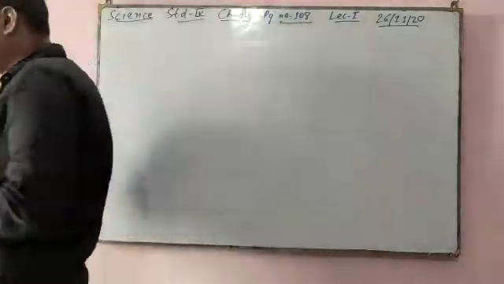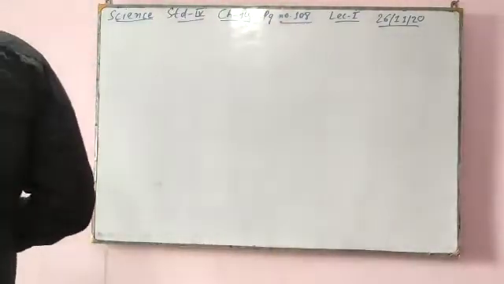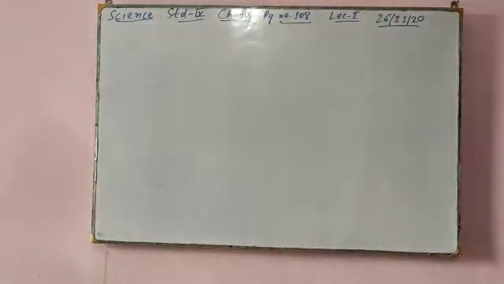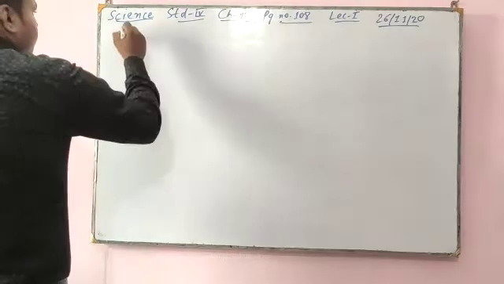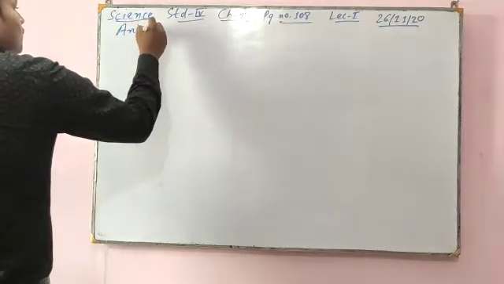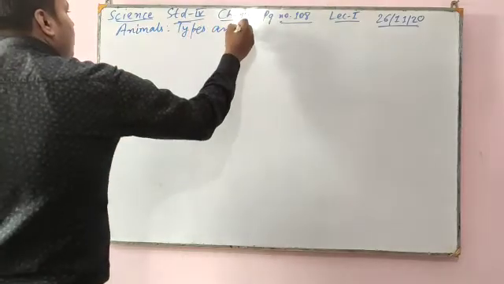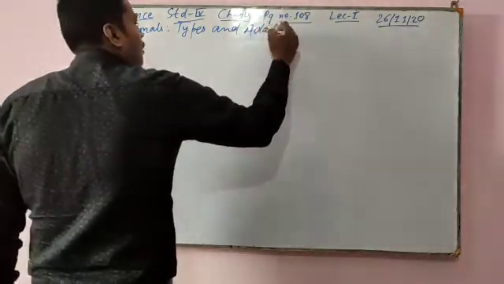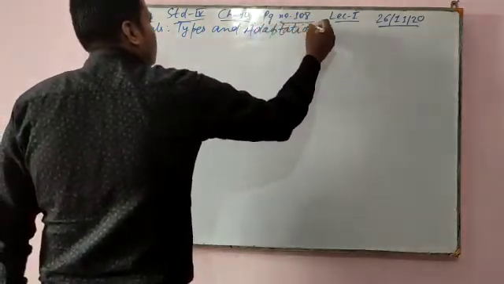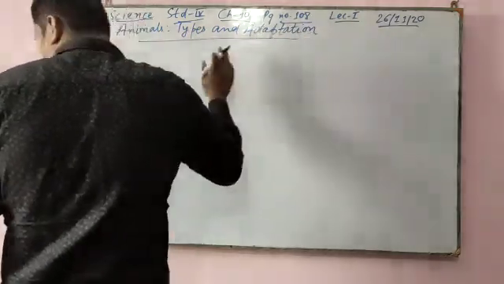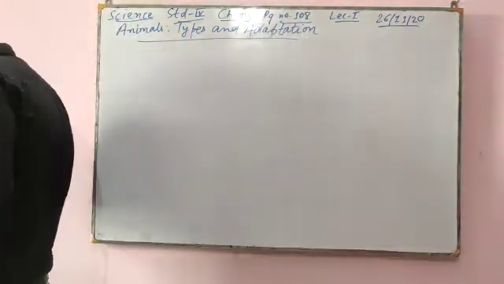So today I am going to teach you science chapter 10, a new chapter. Whenever you watch my video, please keep your book and copy with you. The chapter name is Animals: Types and Adaptation. Okay, we will read about animal types and adaptation.